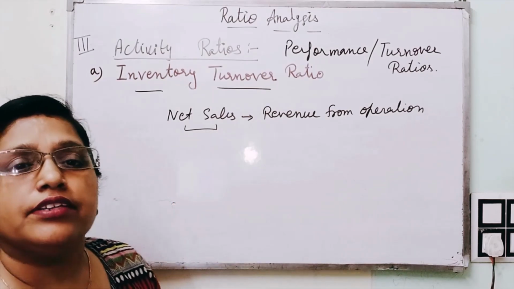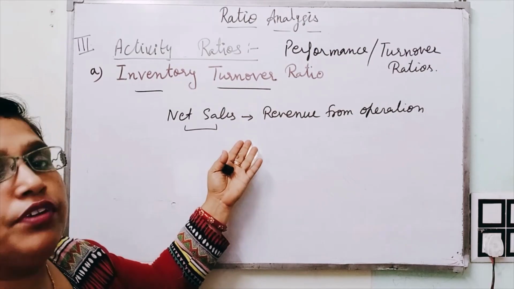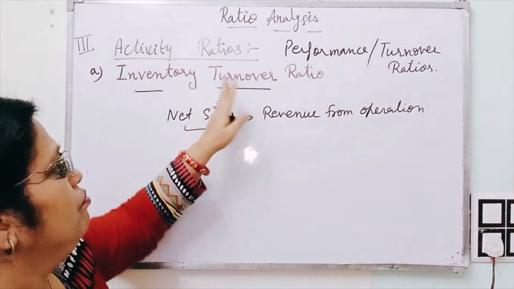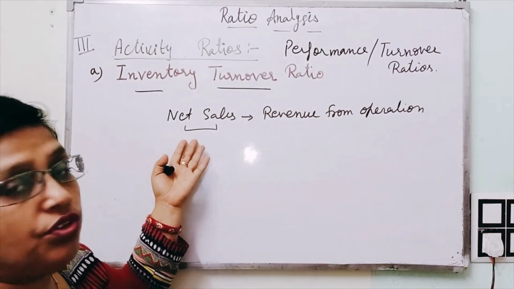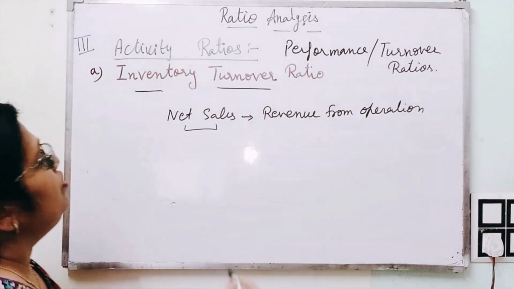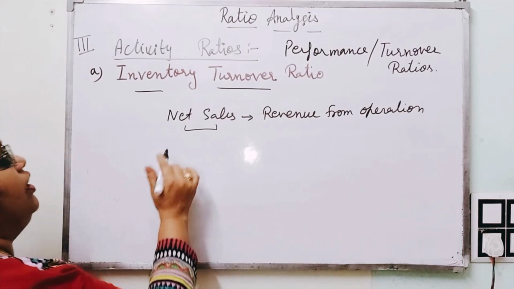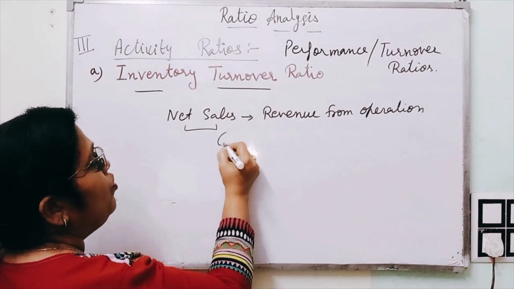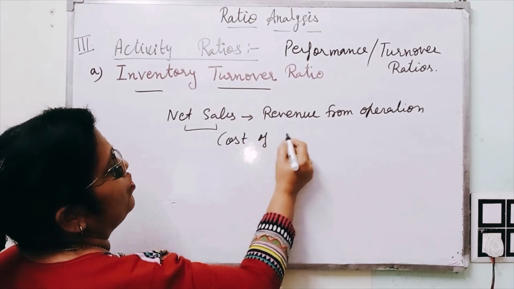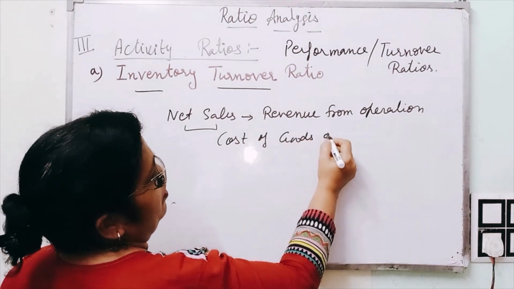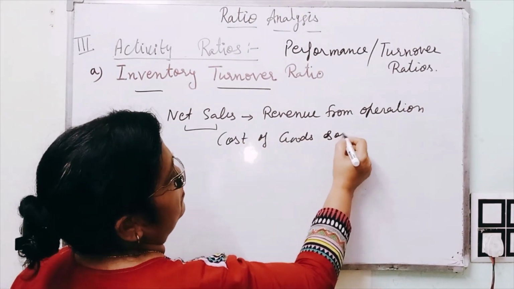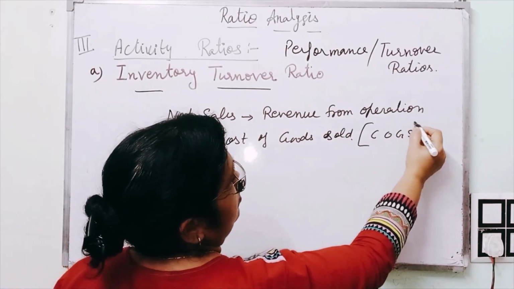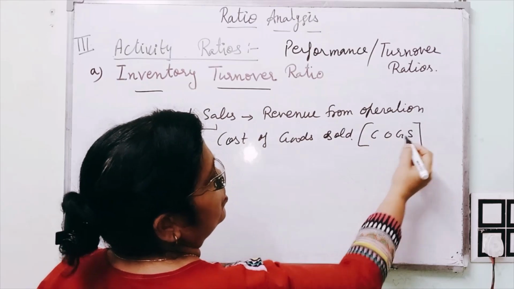In case of creditors turnover ratio, on the basis of credit purchases. In the same way, inventory turnover ratio, movement of inventory either in cash or in credit. So all these ratios are to be calculated on the basis of net sales, that is revenue from operation, or cost of goods sold. Cost of goods sold is simply known as COGS.